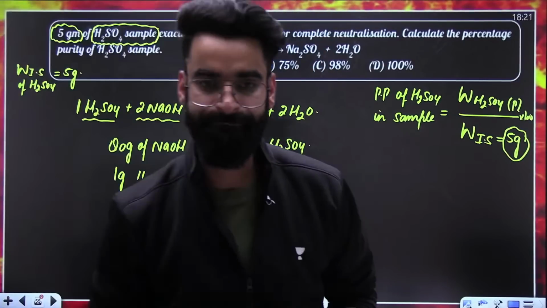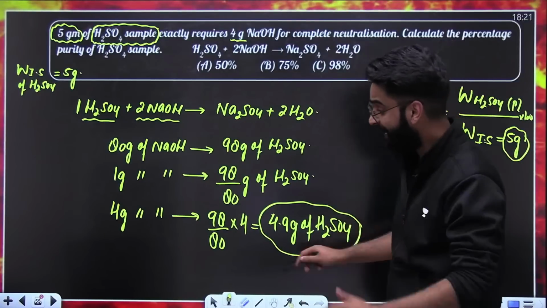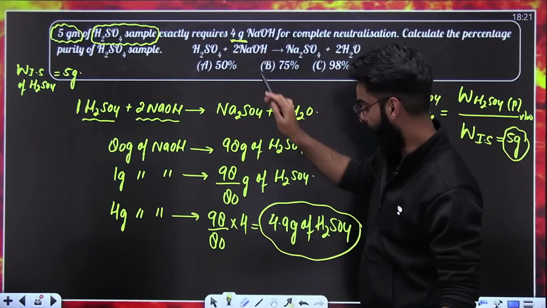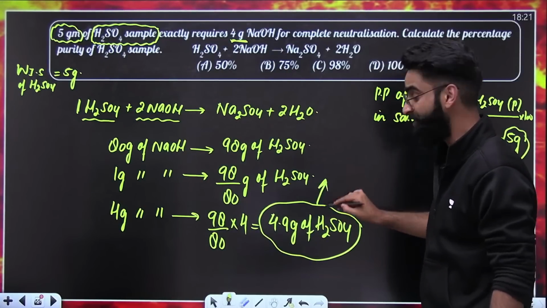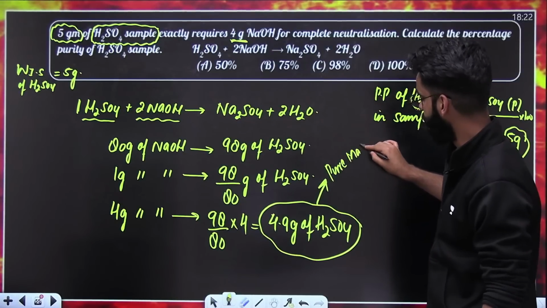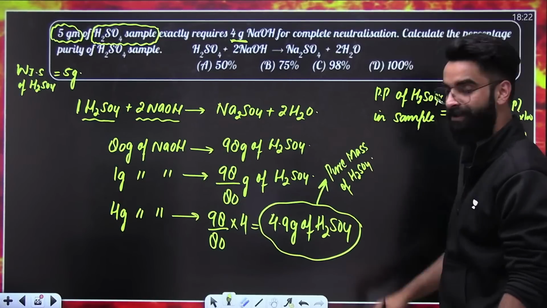This is the mass of H2SO4 which has reacted with 4 grams of NaOH. And that mass of H2SO4 which has reacted is basically the pure mass of H2SO4.